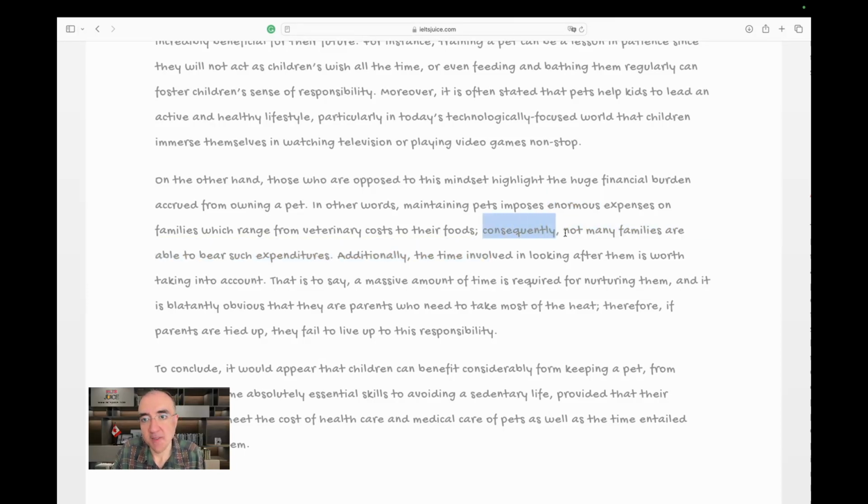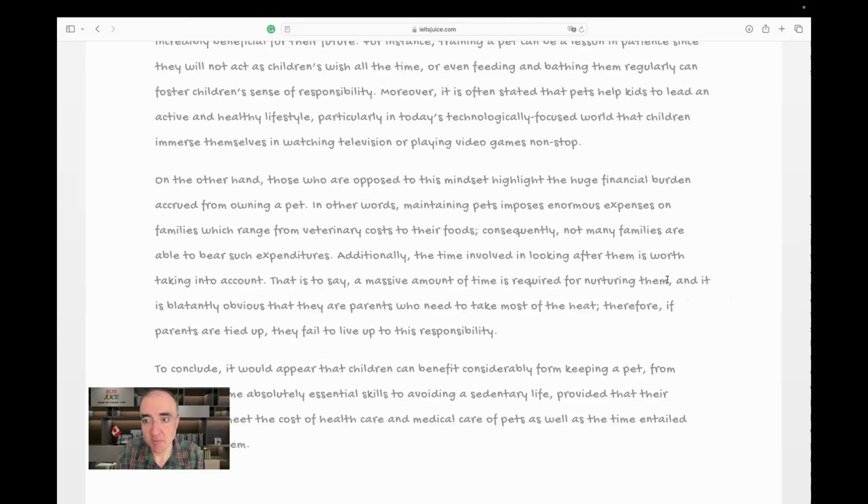Consequently, not many families are able to bear such expenditures. Beautiful. So the first issue or the first circumstance is money. Additionally, the time involved in looking after them is worth taking into account. So now the second issue is time. That is to say, a massive amount of time is required for nurturing them, correct?